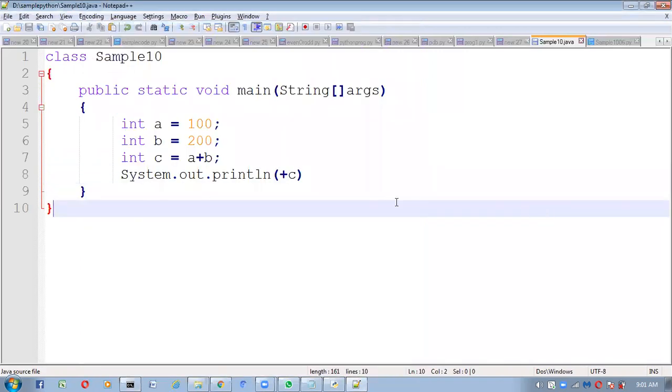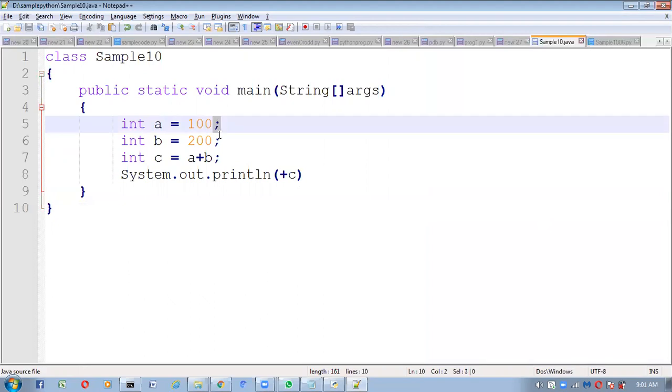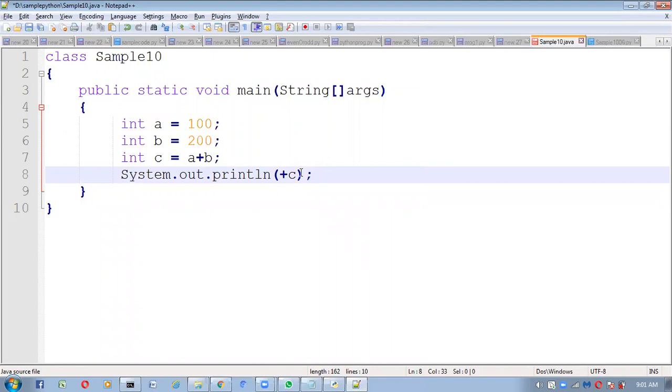Sometimes people may forget to put the semicolon at the end. What will happen? Immediately it will return a compilation error. The program won't be compiled. At the end of every statement I am taking semicolons. In Java this is mandatory. By mistake, if you forget to take the semicolon, immediately it will return the compilation error.